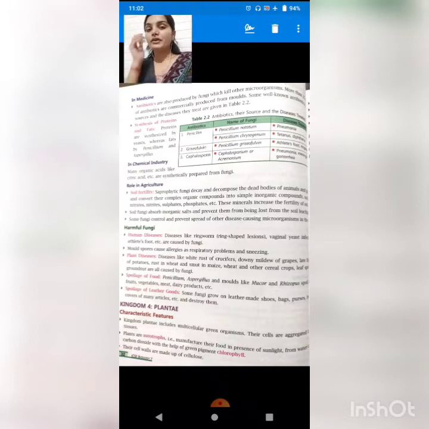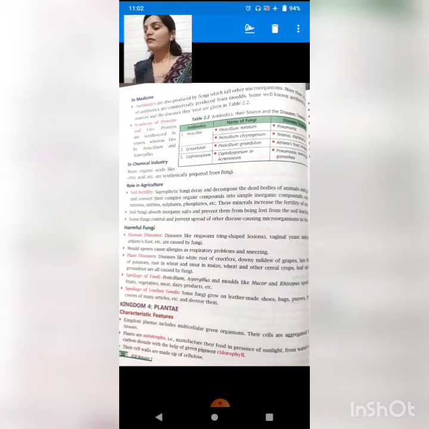Now in chemical industries also, students, some fungi are very useful. For example, many organic acids like citric acid are made using fungi. They are also used in agriculture because fungi are responsible for increasing the fertility of soil. Now what does fertility of soil mean, students? It means if any soil is fertile, then it will be able to grow more and more crops on its surface.